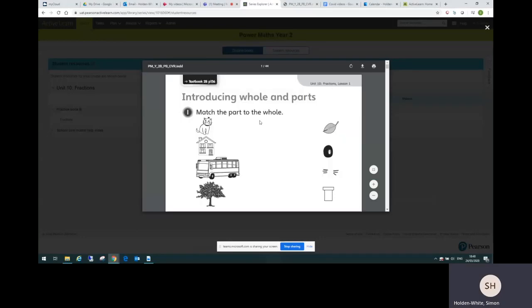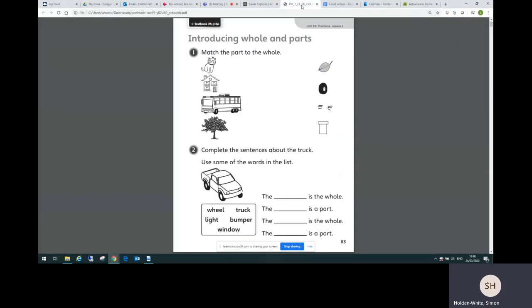Now, actually, as this opened, you can download it there, and I've downloaded it already, so I'm just going to go to my extra new window here. Now, children or their parents will be able to download this practice book unit and print it, so they can then write into the pages directly. But you don't have to do that. You could just work from the pages on screen if you wanted to.